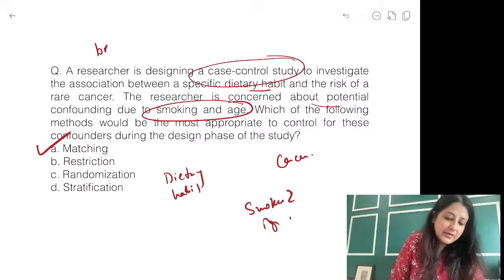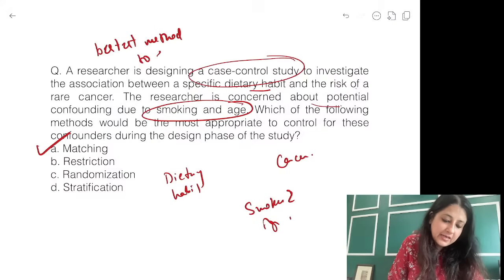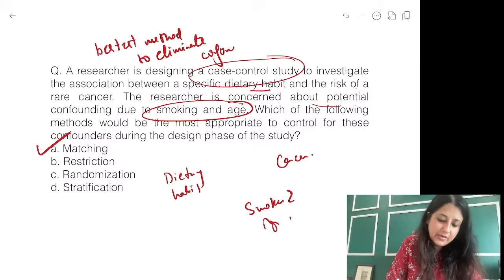Bestest method to eliminate confounders, guys. Bestest method to eliminate confounders is regression models.